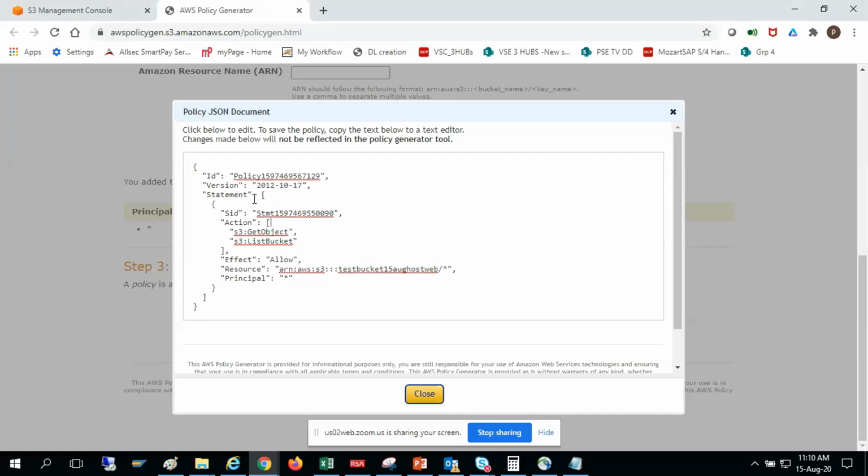Okay, then where is action? I don't see action. Action is here. Yeah, principal. Okay, principal also there. Policy JSON generator S3.